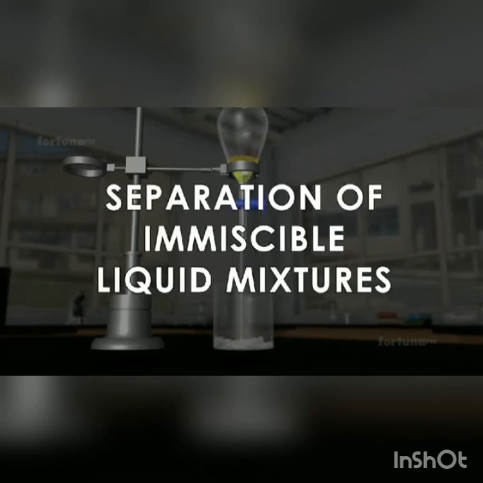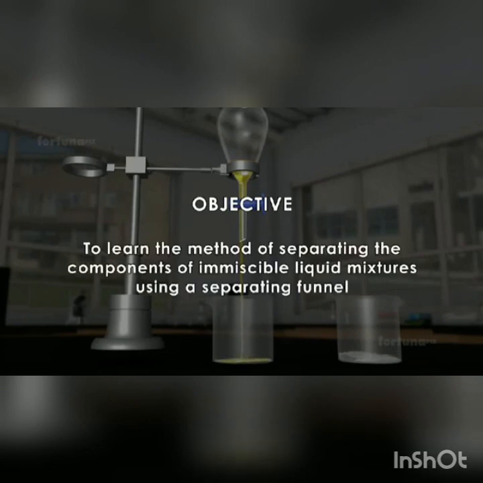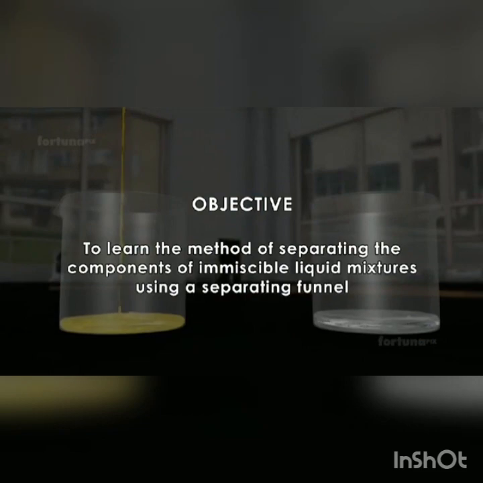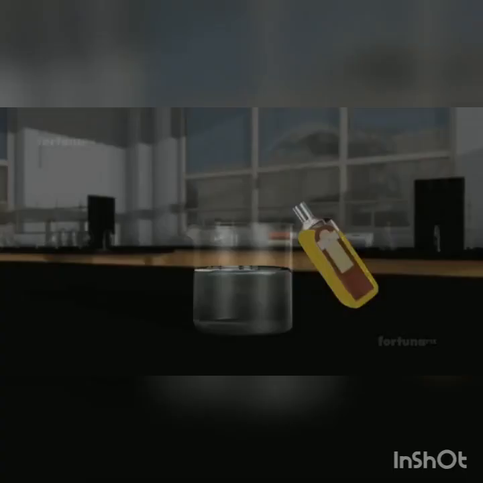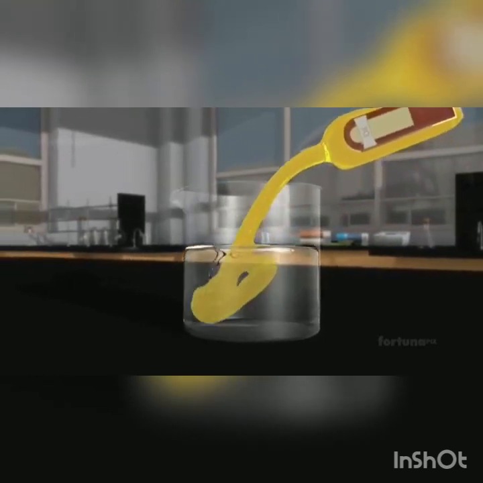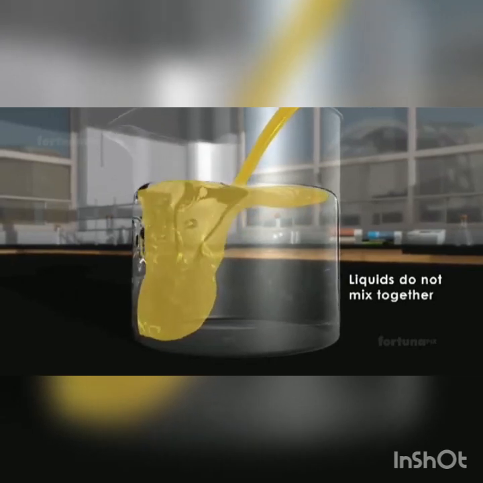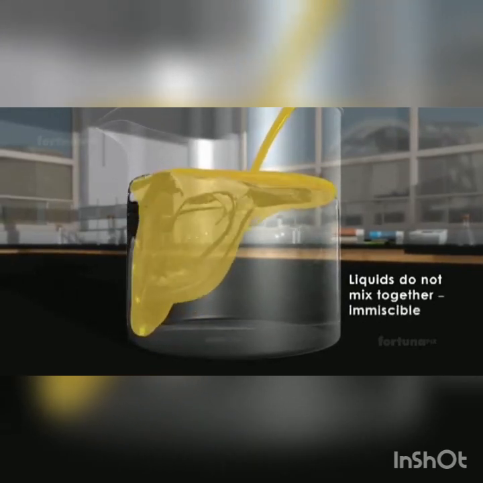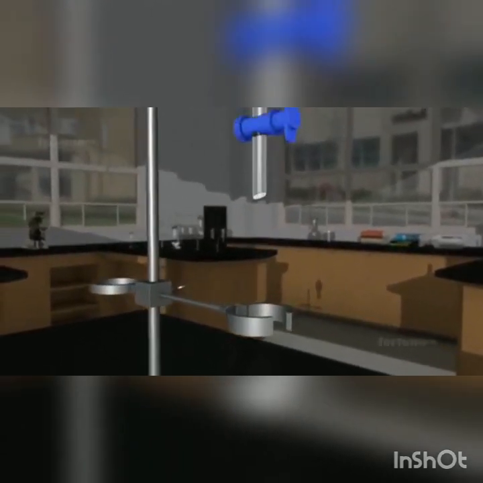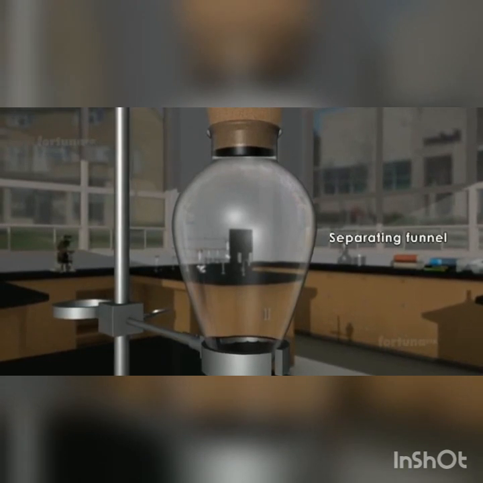Separation of immiscible liquid mixtures. Objective: to learn the method of separating the components of immiscible liquid mixtures using a separating funnel. Mixtures of liquids can differ based on how easily they blend together. When liquids do not mix together and form a homogeneous mixture, we say they are immiscible. A mixture of immiscible liquids can be separated using special laboratory equipment called a separating funnel.